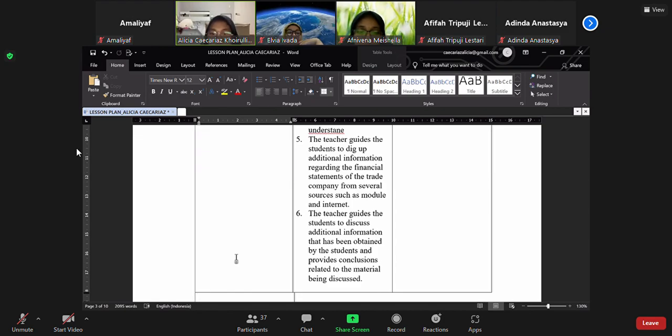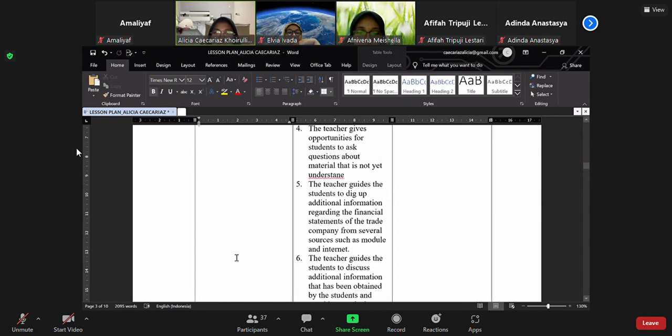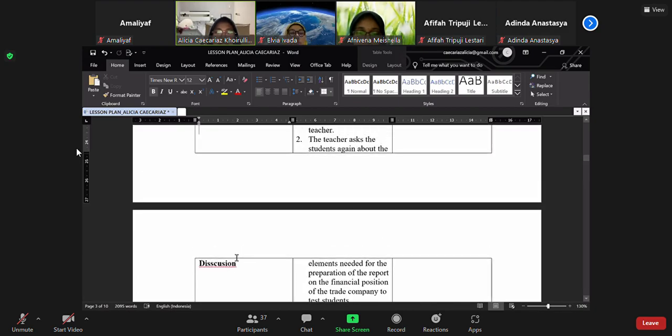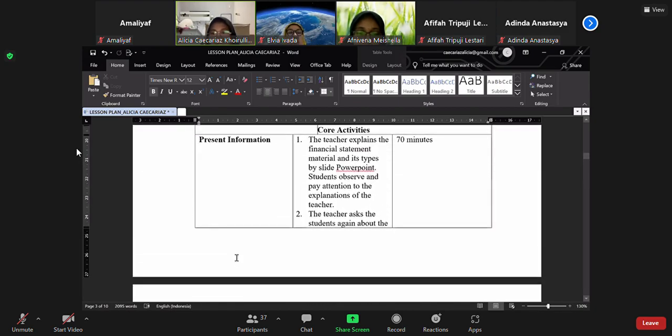And 6, the teacher guides the students to discuss the additional information obtained and provides a conclusion related to the material discussed. These core activities have a time allocation of 17 minutes.